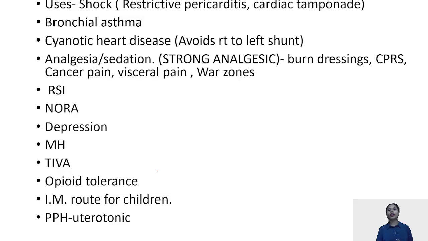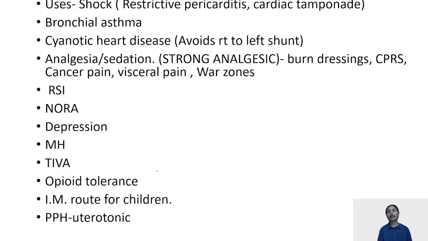Uses: shock, cardiac tamponades, restrictive pericarditis, asthma patients, cyanotic heart diseases. It is a very good analgesic. Now imagine it has very good analgesia and it maintains your reflexes and your upper airway tone. So this drug is used in warfares, in peripheries, in patients who are meant for burn dressings, patients of cancer, of complex regional pain syndromes. In those patients, ketamine is used as an analgesic agent.